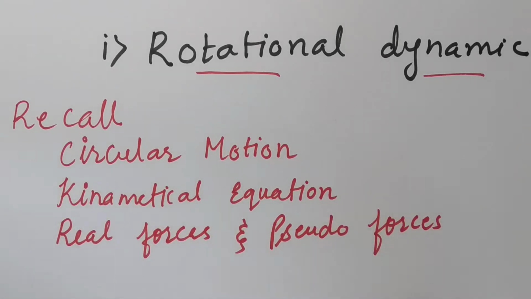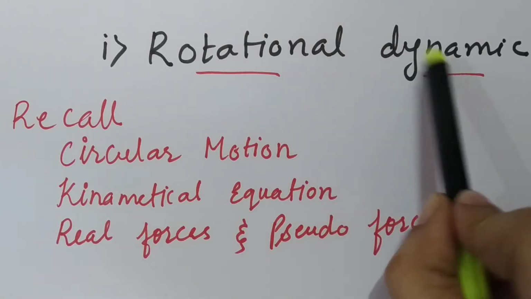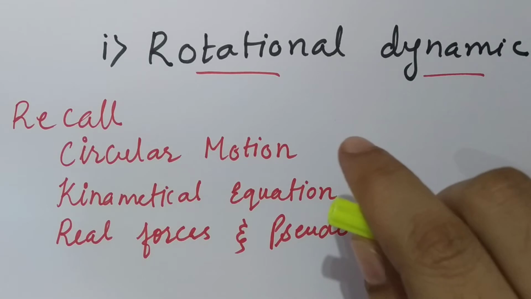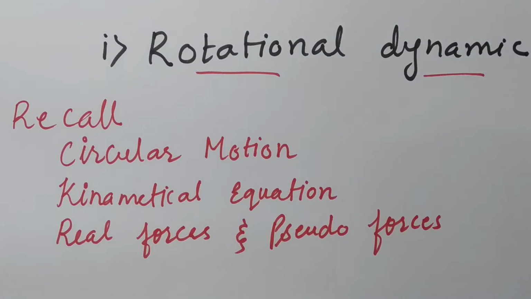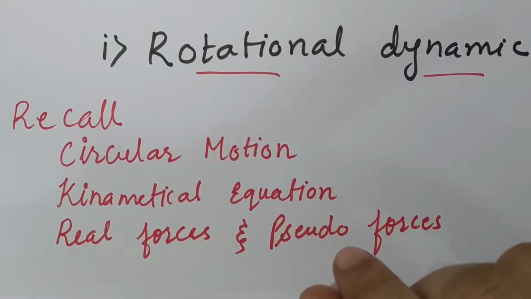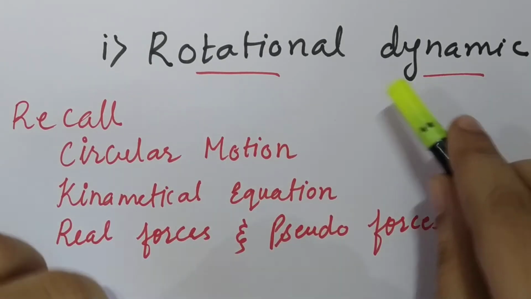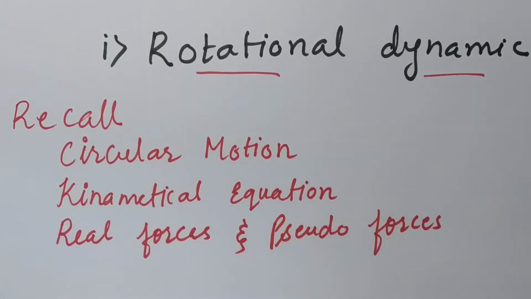So before starting all this, let us first understand the meaning of rotational and dynamics. Rotation is a type of motion. You might have seen the rotation of a fan. The earth is rotating about its own axis. There are various examples of rotational motion. Anything which can spin about its own axis, or the object which performs motion about its own axis of rotation, will be called rotational motion. And the word dynamics is nothing but motion. So in this first chapter we are going to discuss rotational motion.